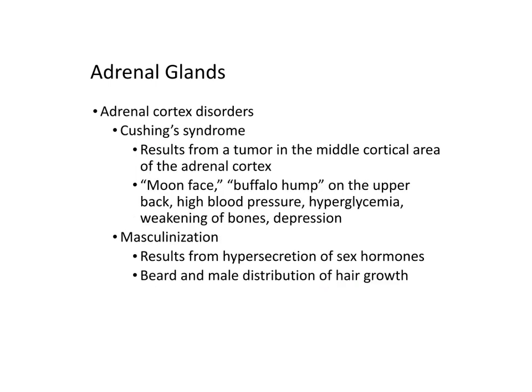Another disease is called Cushing's disease, and it results from a tumor in the middle of the cortical area of the adrenal cortex. And the symptoms include some physical characteristics like the moon face or the buffalo hump on someone's back, high blood pressure, hyperglycemia, so high blood sugar, weakness of bones, and then depression.